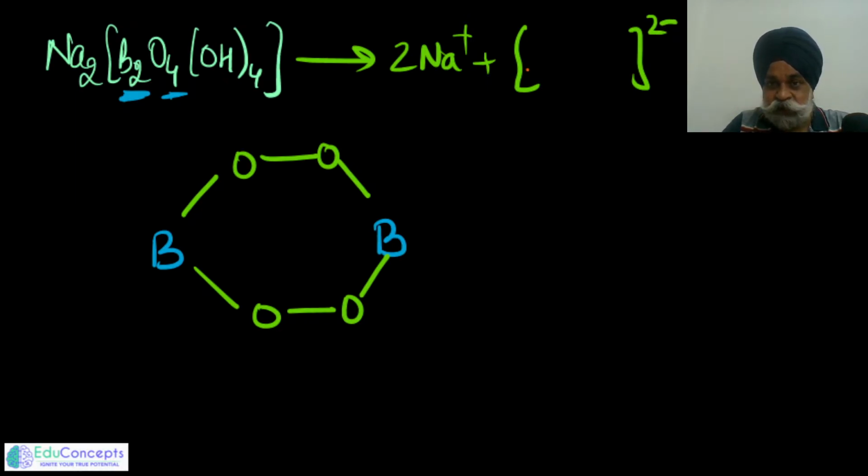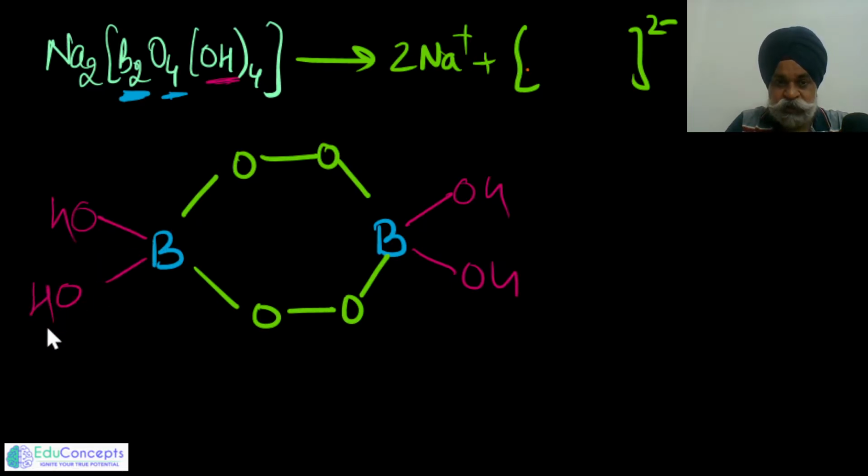So I want to place 2 negative charge, and I still have 4 OH groups. So one OH group here, one here, one here, one here. As a result, this gets 1 negative charge and this 1 negative charge, because around boron there are 4 bonds created. So this particular species does have a peroxy linkage.